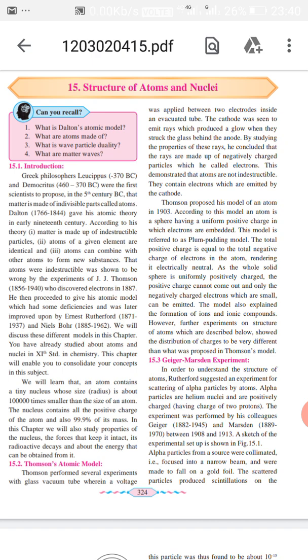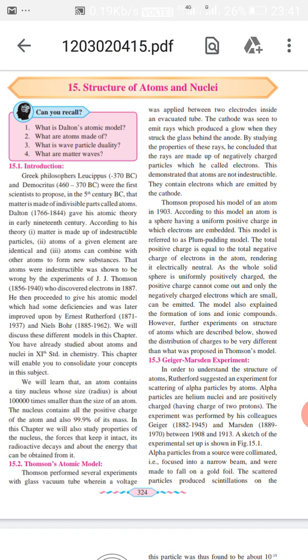The cathode was seen to emit rays which produce a glow when they struck the glass behind the anode. By studying the properties of this ray, he concluded that the rays are made up of negatively charged particles which he called electrons.